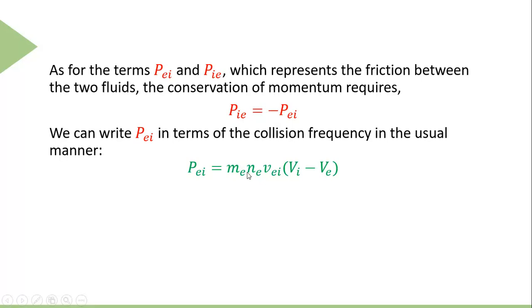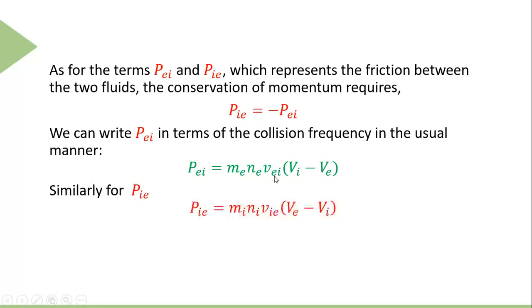Since too many particles are concerned here, we must take into account the number density as well. So P_EI is equal to the product of the mass of the electron, the number density, and the collisional frequency ν_EI of electrons colliding with the ions, multiplied by the relative velocity of the two fluids, I mean electron and proton.